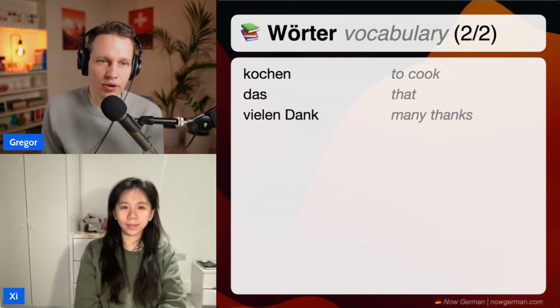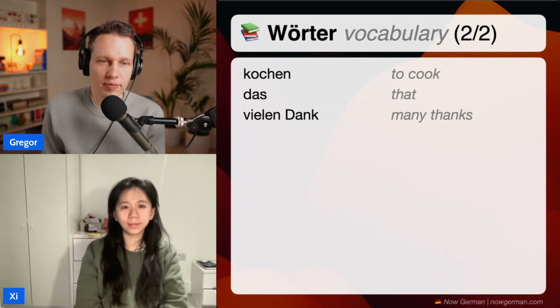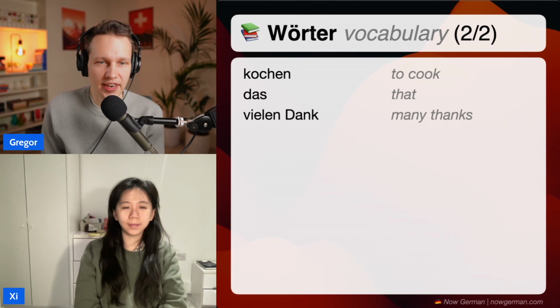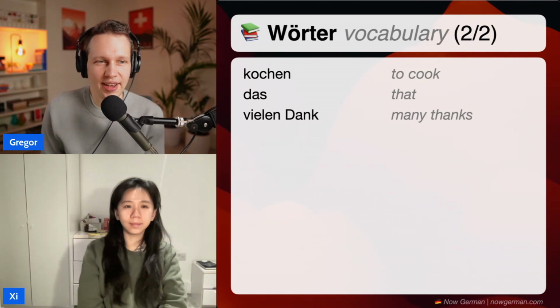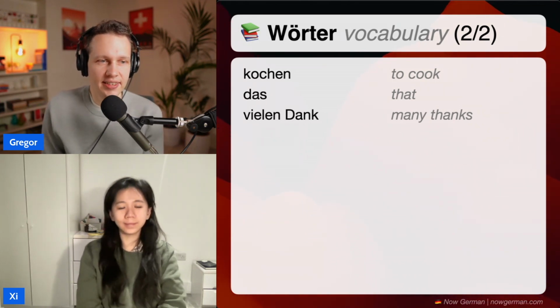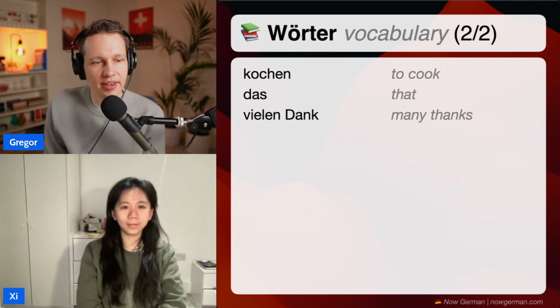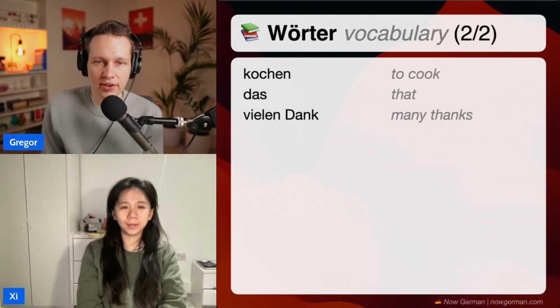Okay, and three more. We have kochen. Kochen. To cook. And das. Das. That. And vielen Dank. Vielen Dank. Many thanks. Vielen Dank for learning German with us. All right. And then anything difficult here? No. Then let's look at our dialogue one more time.